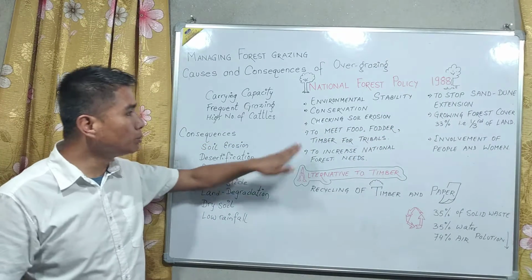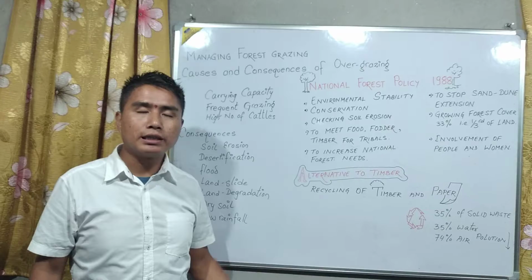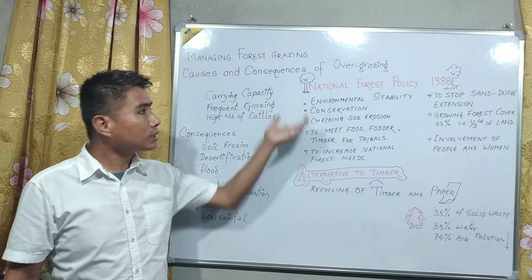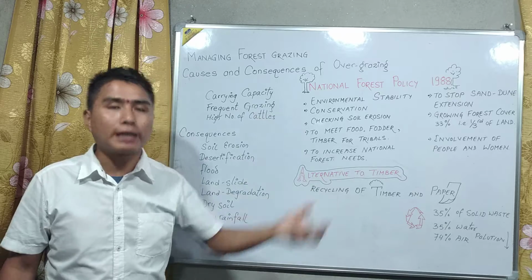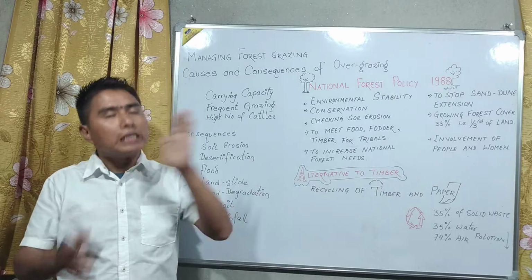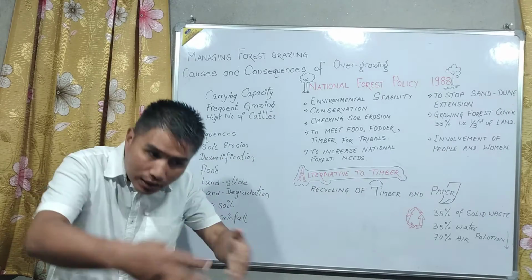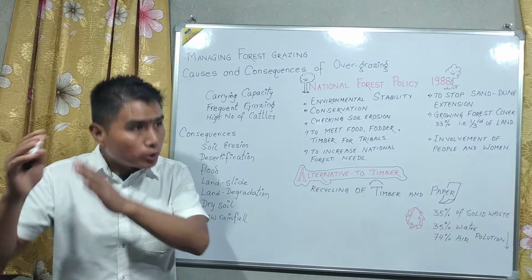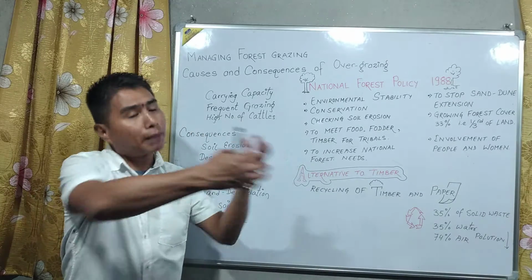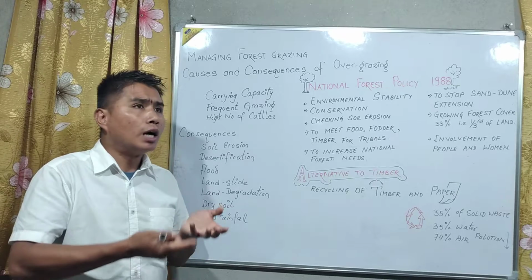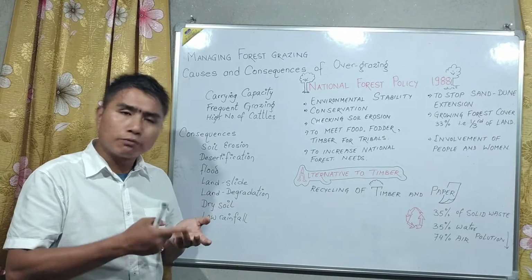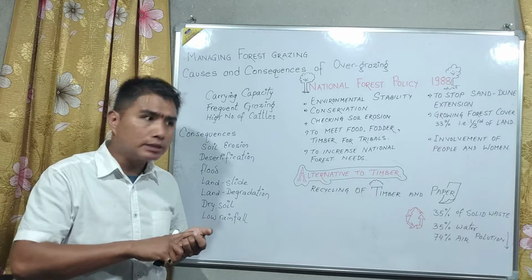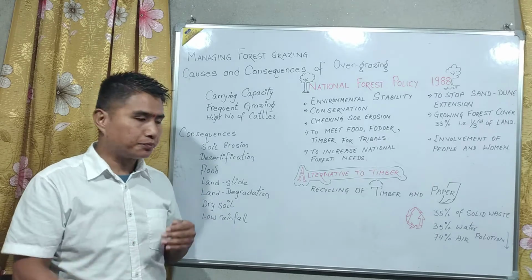And to meet the food, fodder, and the needs of the tribal people, because of tribal rights. Under the national forest policy, tribal rights are also there, whereby the tribal people living in and out of the forest area are given the rights, the benefits, to go inside the forest and collect minor products like wood, fodder, seeds, resins, and leaves.